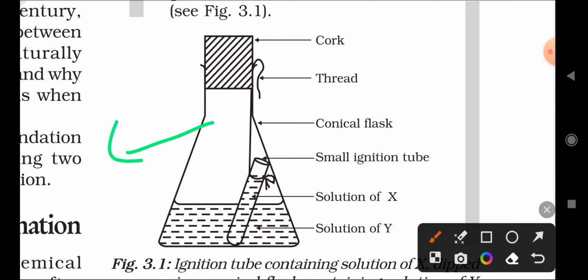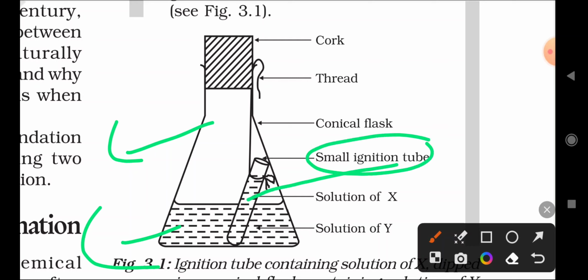This is a conical flask. Already we have taken some water and the Y solution. In this conical flask we have taken Y solution. This is a small ignition tube, in that we have taken X solution. So this bigger one is called a conical flask, and this smaller one is called an ignition tube. In the ignition tube we have taken X compound, any one of the 3 compounds, and the bigger conical flask contains Y solution.